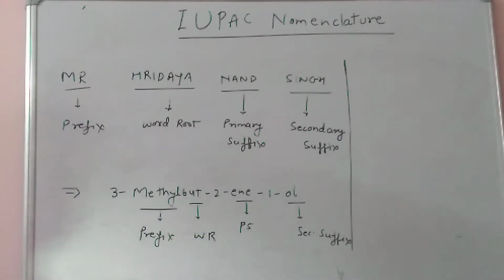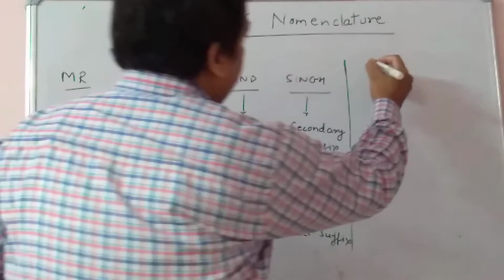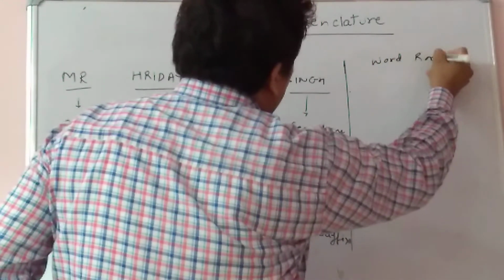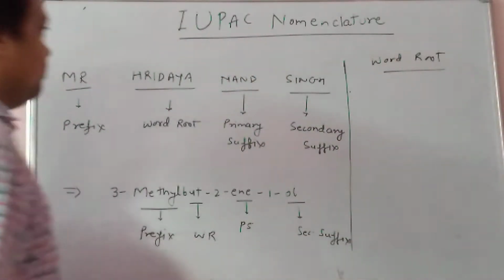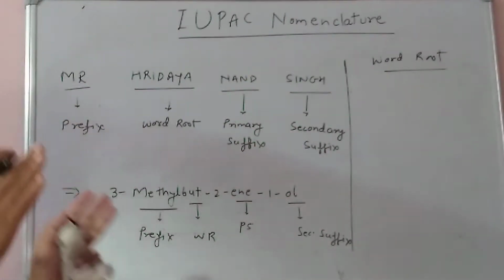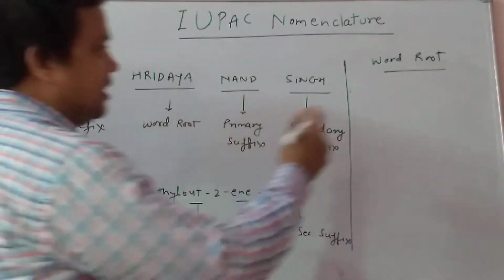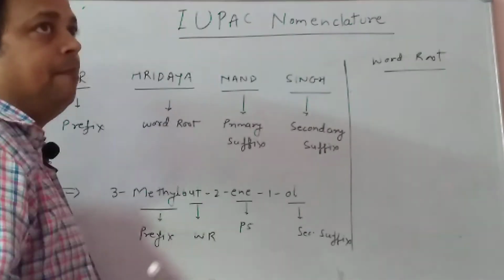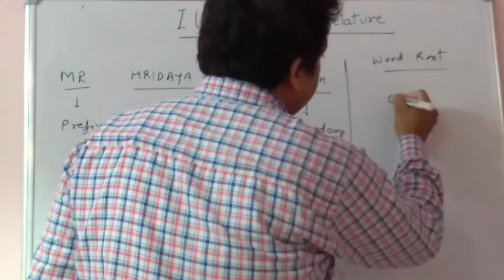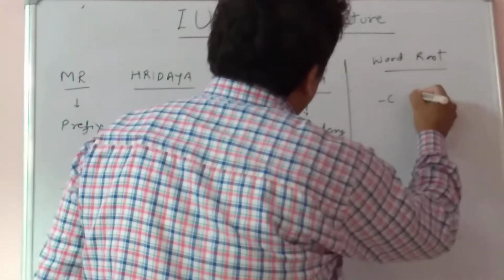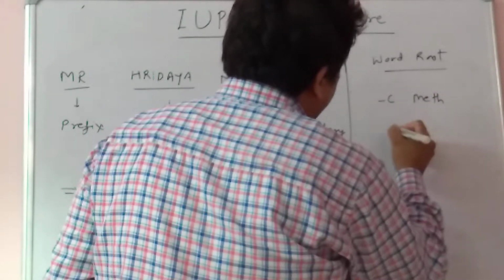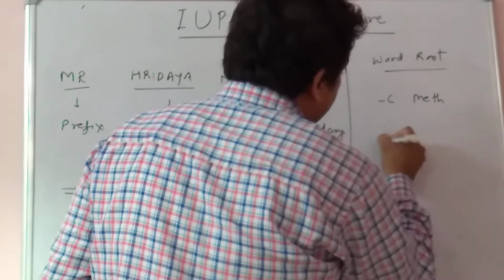Just like the word root. What is the word root? Word root means it will denote the longest chain of the compound. Just like meth, eth, prop, but, pent. One carbon means meth. Eth means two carbon is here.